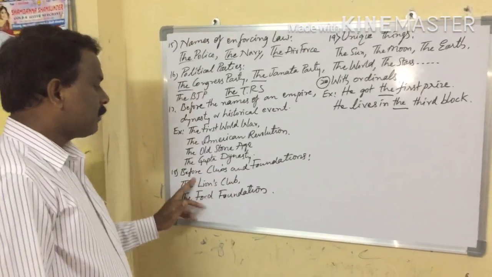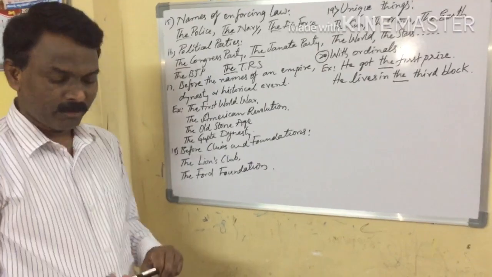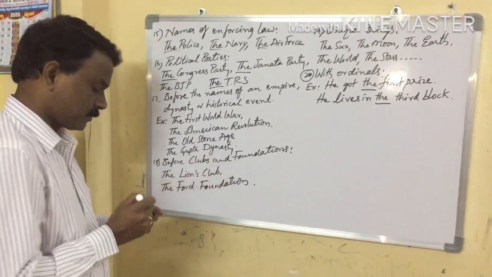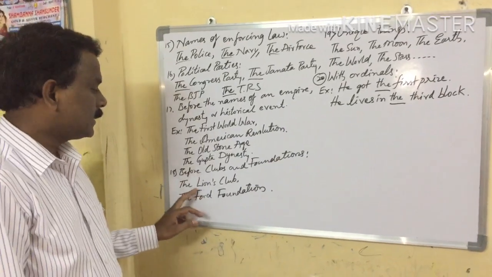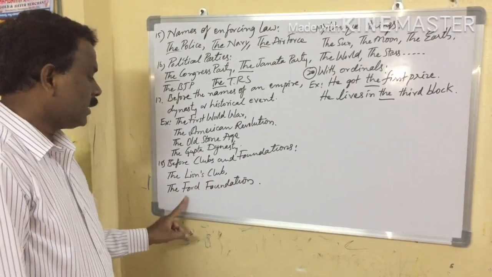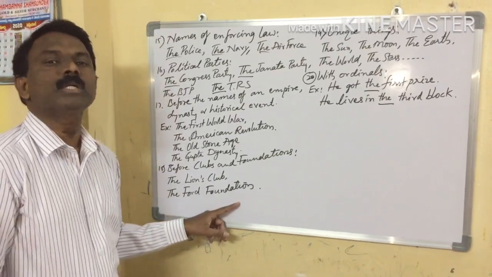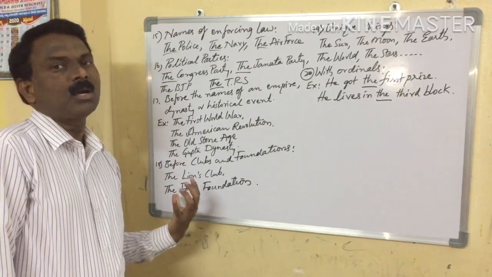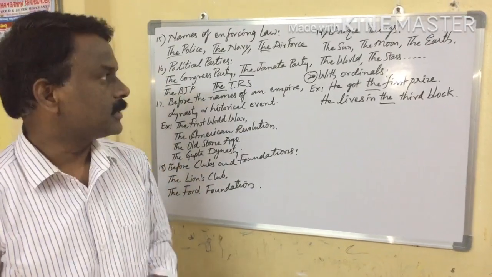Next one, before clubs and foundations. Okay, before the clubs, for example, the Lions Club, the Ford Foundation. So in this way, clubs and foundations names are followed by the article.